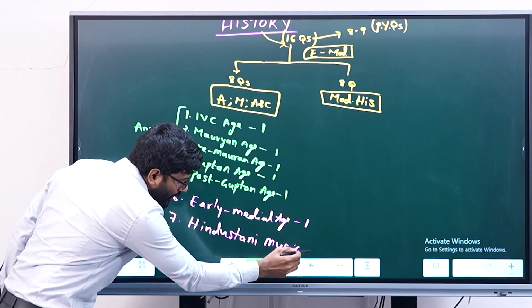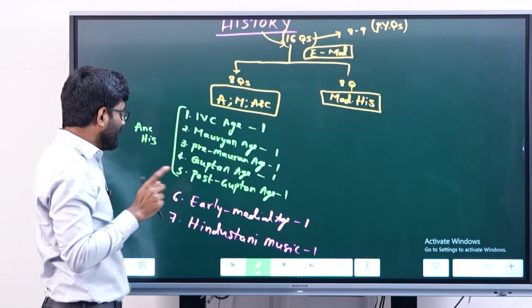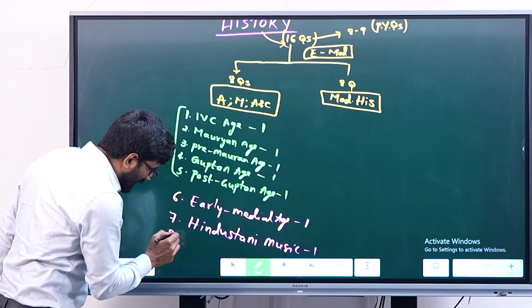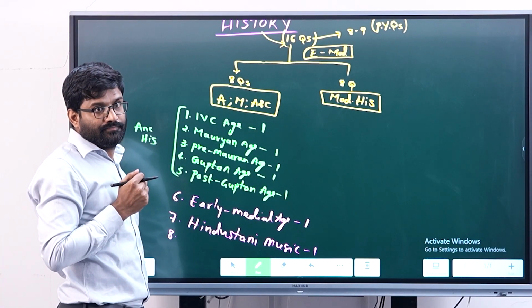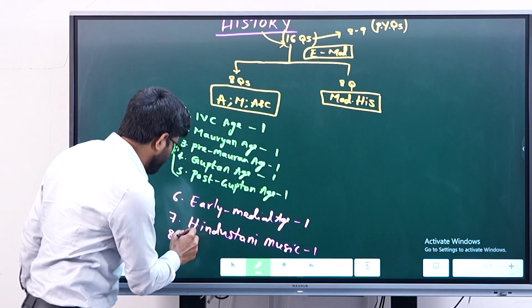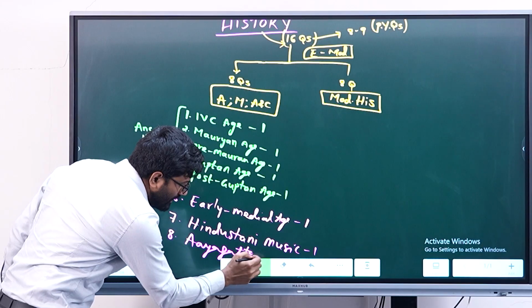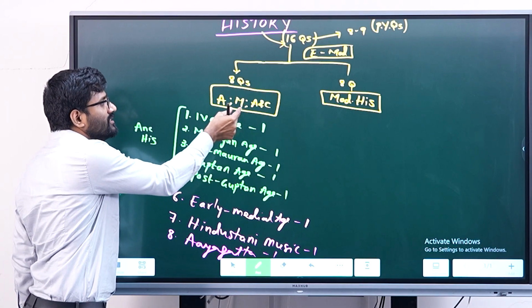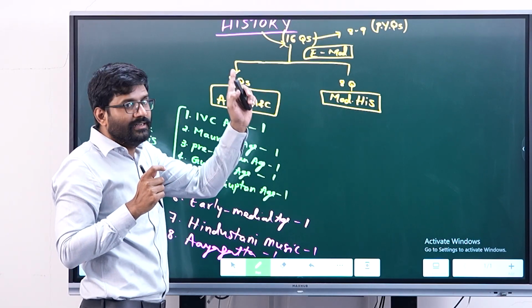And one more question was asked about the irrigation system, Aregatta. So total 8 questions appeared from ancient history, medieval history and art and culture. And 8 questions came from modern history.